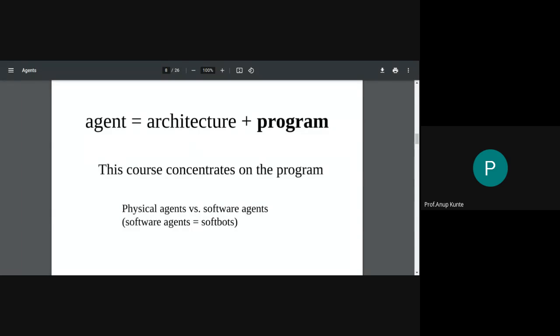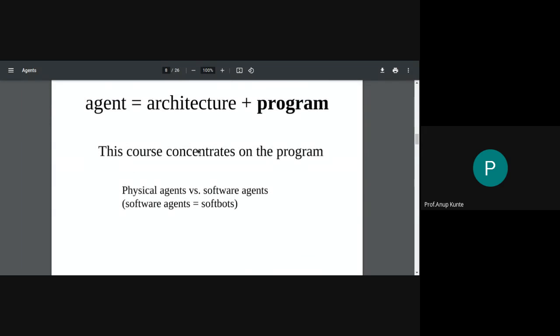I know that some of the things I have skipped need to be addressed, and that is about the different properties of the agent environment. But I'm going to discuss that in the second session of this week. Today I'm going to start off with describing more about agent architecture. What are the different kinds of organization of the components that make up the agent. That is what we are going to talk about today. And we'll go back and talk about the environment properties in the upcoming lecture.